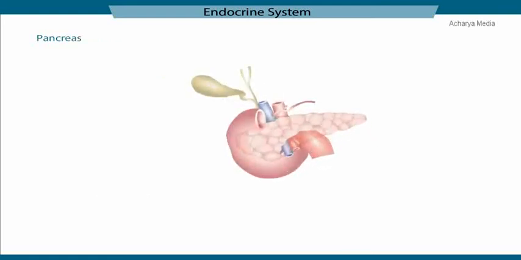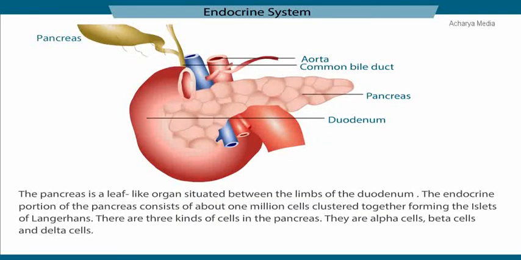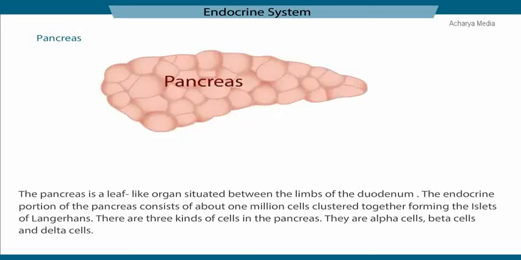The pancreas is a leaf-like organ situated between the limbs of the duodenum. The endocrine portion of the pancreas consists of about 1 million cells clustered together forming the islets of Langerhans. There are three kinds of cells in the pancreas. They are alpha cells, beta cells, and delta cells.